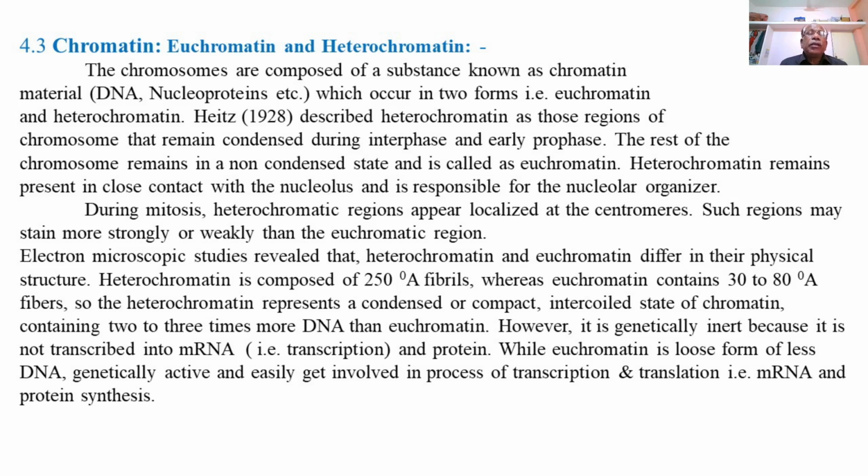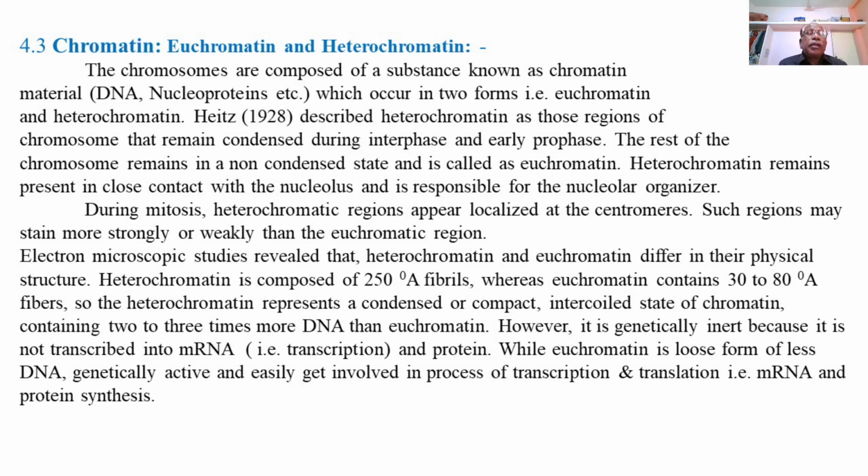That is euchromatin, or true chromatin material, consisting of a large quantity of DNA and less RNA, which is active DNA.